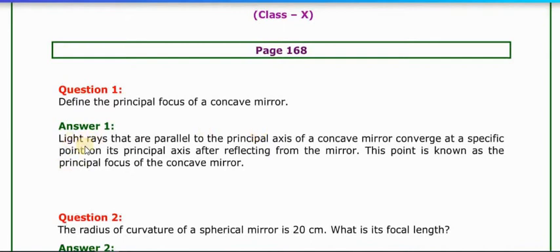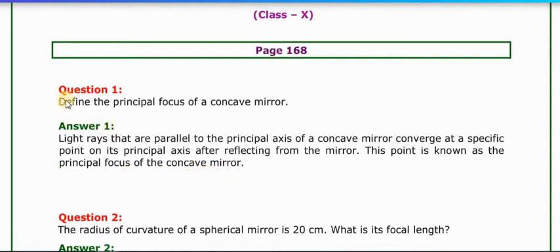When the light rays come from infinity, these light rays are parallel to the principal axis of the concave mirror, and as we know the concave mirror is a converging mirror, so the rays converge at a specific point on its principal axis after reflecting from the mirror, and all these rays gather at one point. So that point is known as the principal focus of the concave mirror.